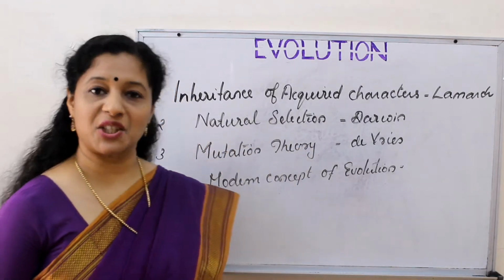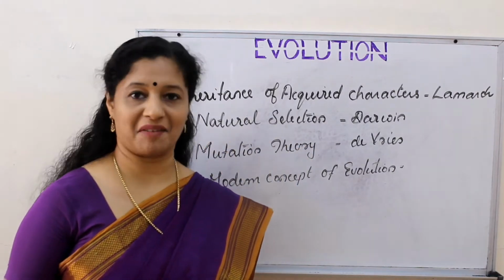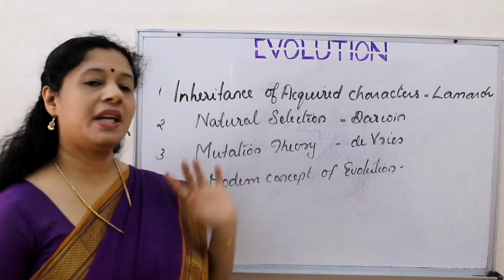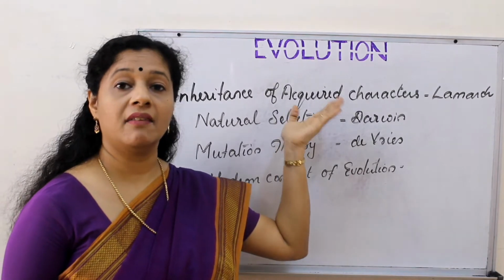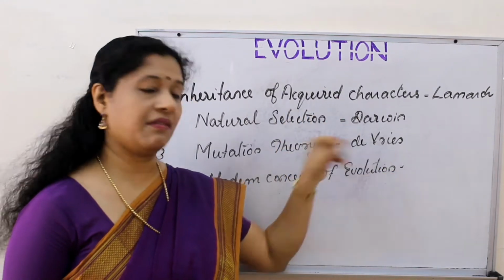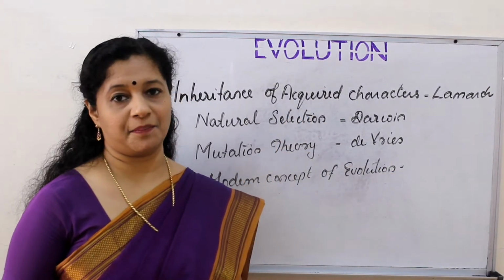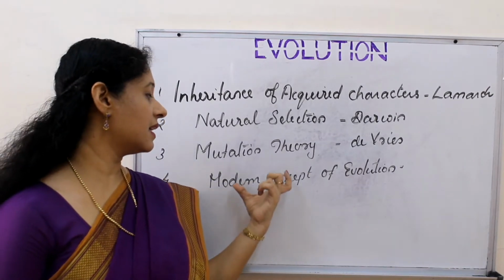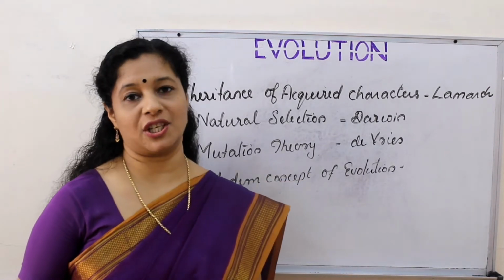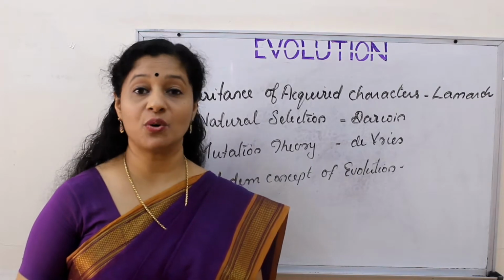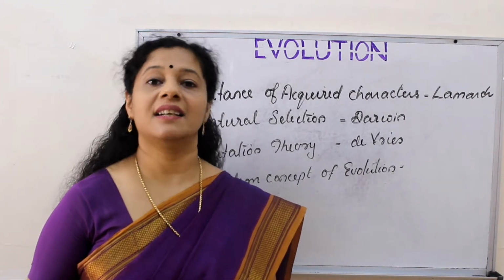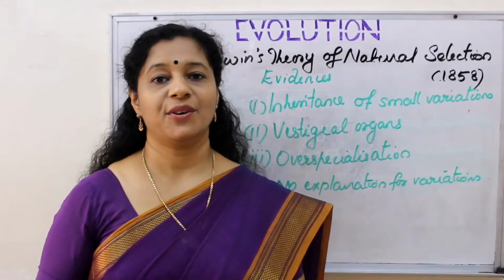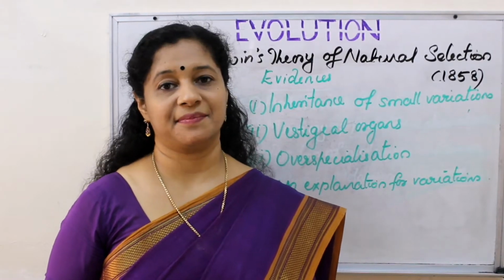Then theory of natural selection, the well-known theory by Darwin. Then mutation theory, that is post-Darwinian. Lamarckism is pre-Darwinian, whereas post-Darwinian is De Vries mutation theory. And we have to discuss modern concepts of evolution. So in this module, we are going to discuss the first two, that is Lamarckism and Darwinian theories of evolution. In this video, we will discuss Lamarckism.